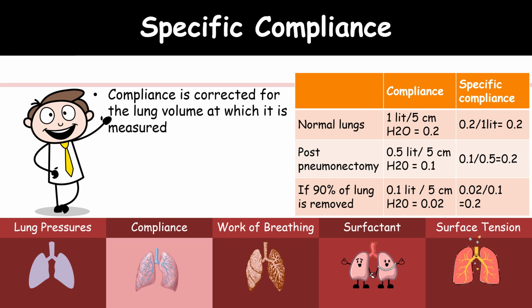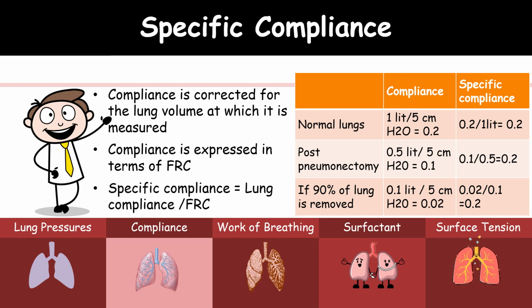Specific compliance is corrected for the lung volume at which it is measured. Compliance is expressed in terms of functional residual capacity. So specific compliance is equal to the lung compliance divided by functional residual capacity. Here you can see the normal compliance and the specific compliance.